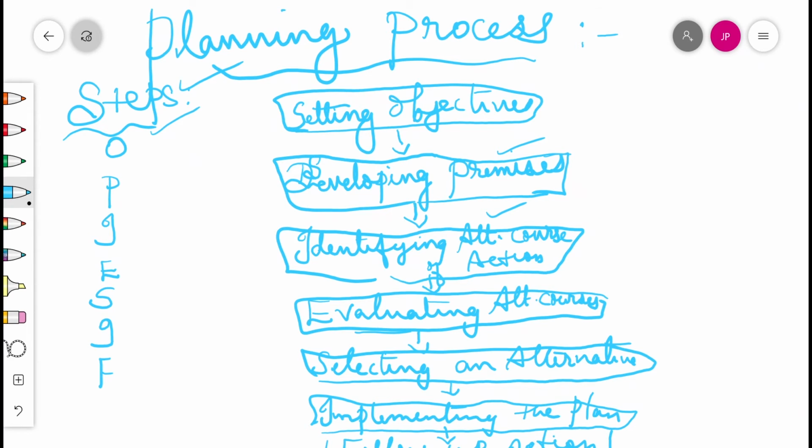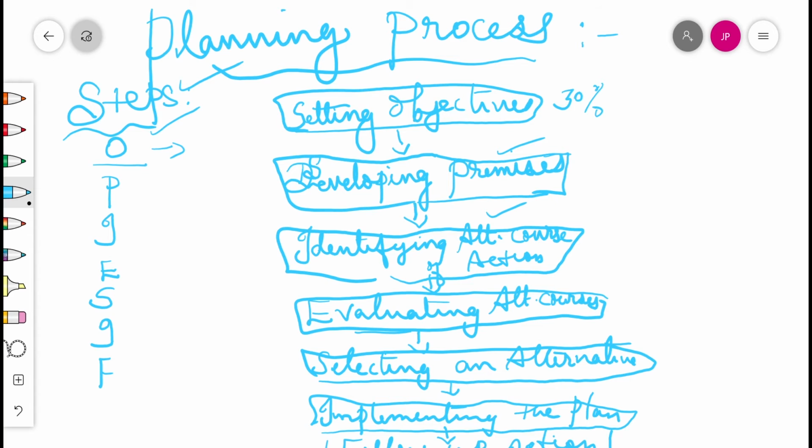So the first and foremost step in the process of planning is to set the objectives, which may be set for the whole organization and for each individual department in an organization. These objectives clearly lay down what that organization wants to achieve. They give direction to the functioning of all departments and the employees of the organization. Each department is then required to set its own objectives on the basis of organizational objectives. For example, if an objective of an organization is to increase its sales by 30%, each department will formulate an individual plan for its contribution towards the achievement of this main objective of 30% increase.